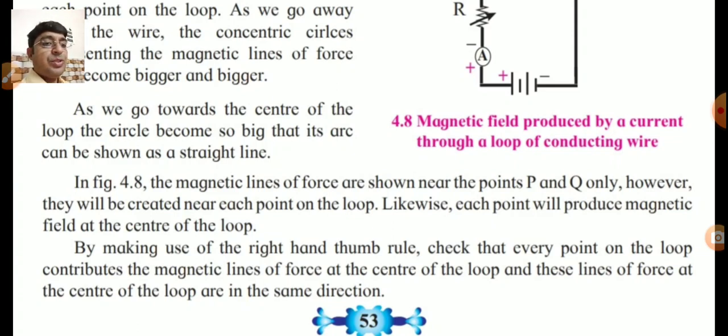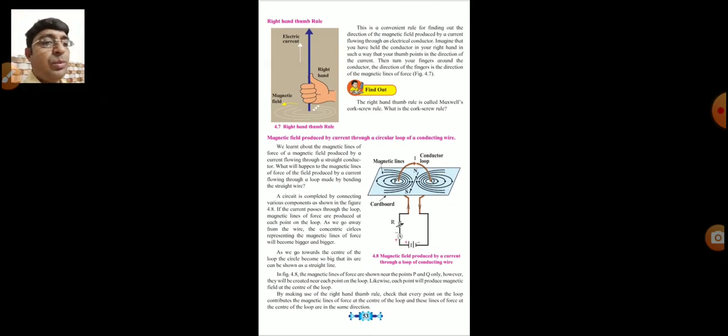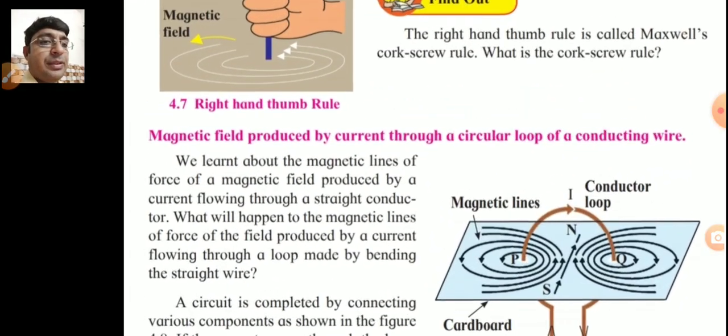By making use of the right hand thumb rule, check that every point on the loop contributes magnetic lines of force at the center of the loop, and these lines of force at the center are in the same direction. So this is the explanation given of this point.